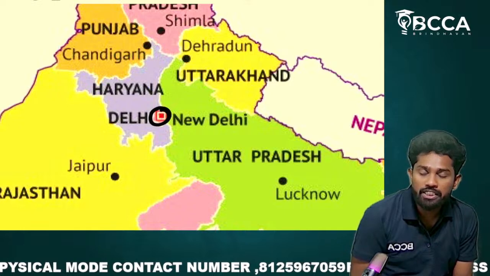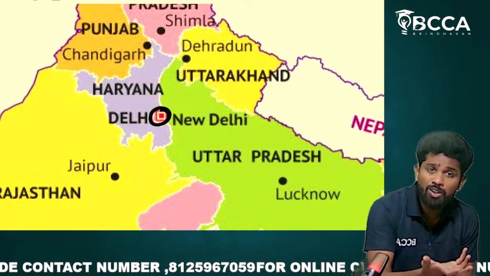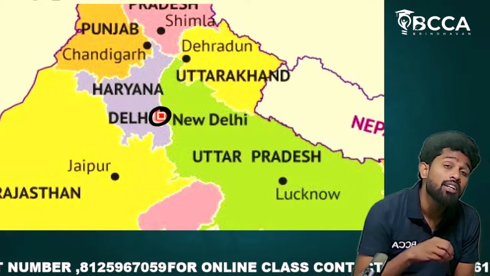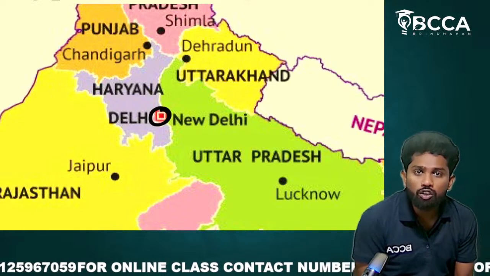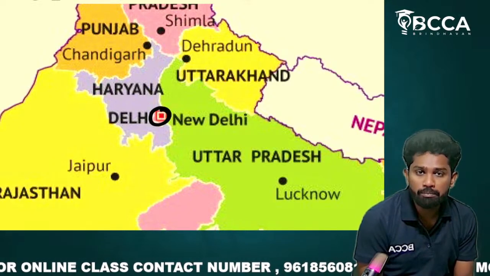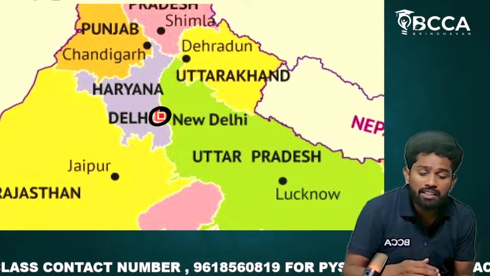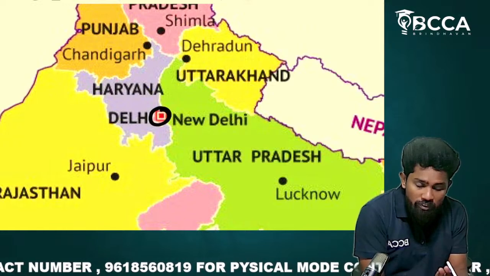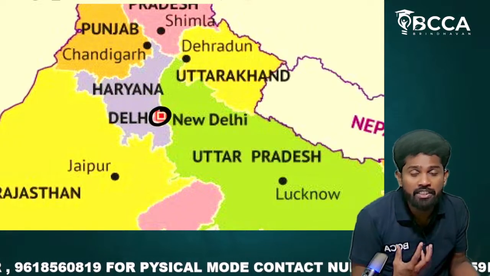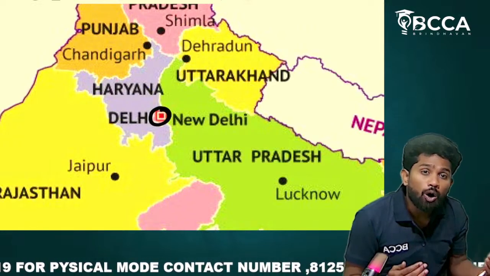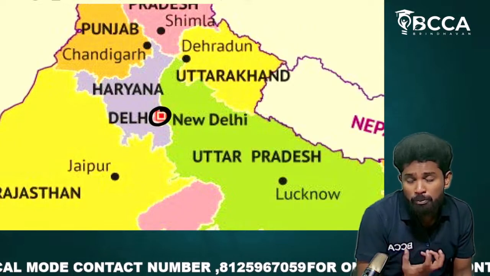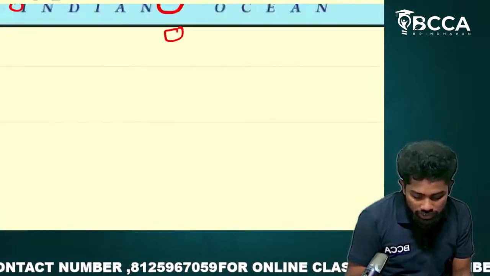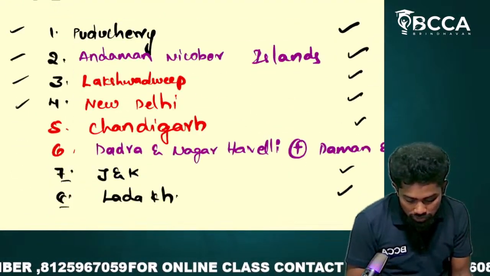The whole political system, the lawmakers, everybody lives in New Delhi. So it requires a lot of security since it is our capital city. The state government has only police departments to provide security, whereas the central government has military, navy, army, everything. So to provide much more security, Delhi is also considered a union territory.